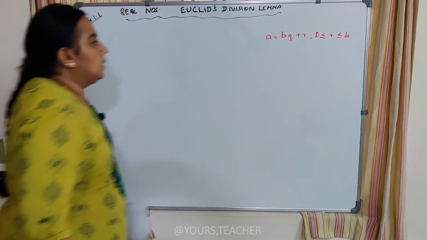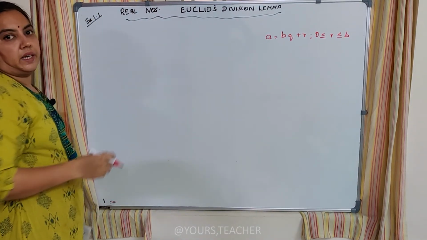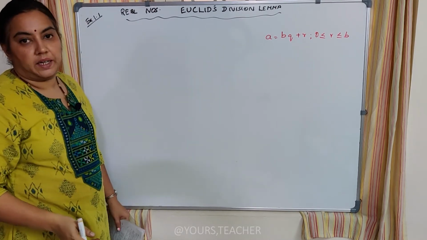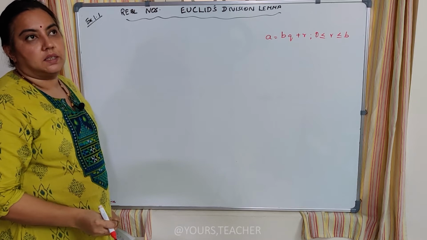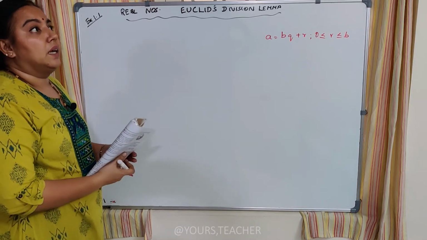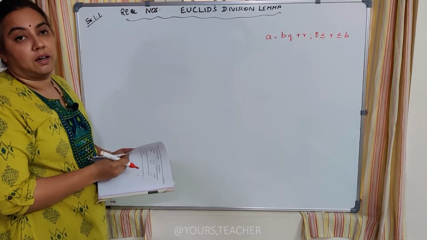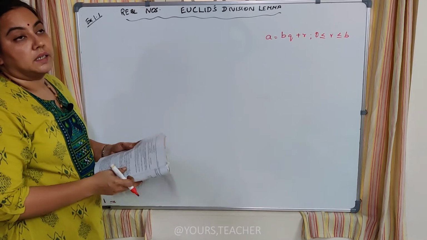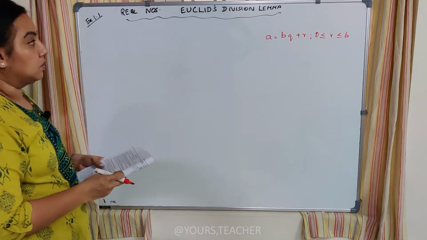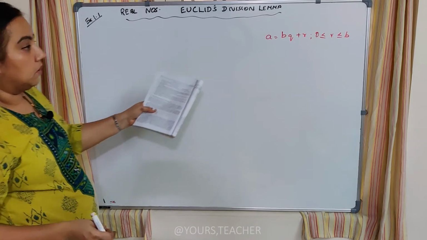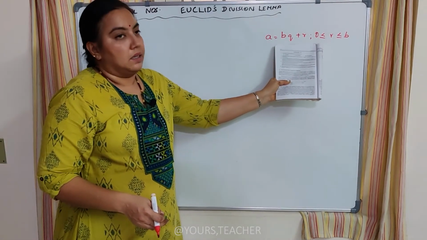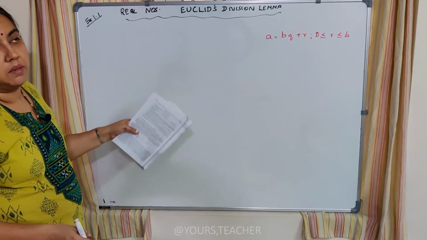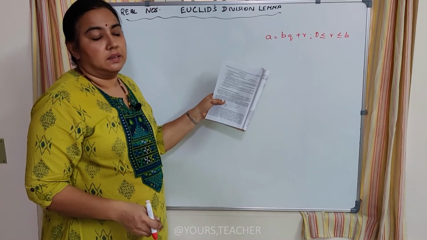Okay. And so now, the use of Euler's division lemma is not only to find HCF, it is also used to find whether a number is an even number or odd number. You would have done a lot of arithmetic expressions to find whether a number is even or odd. On Euler's division lemma, this theorem can be used to find out whether a number is an even number or odd number when it is in an algebraic form.